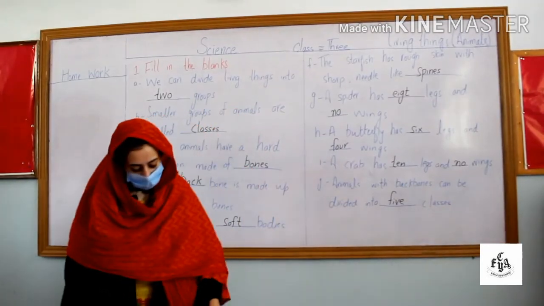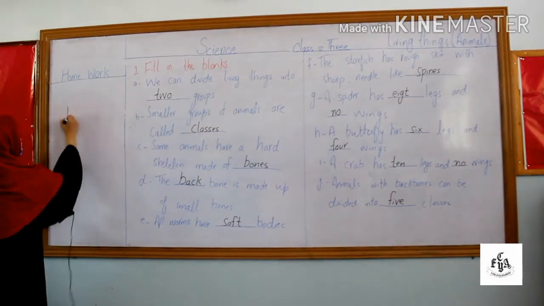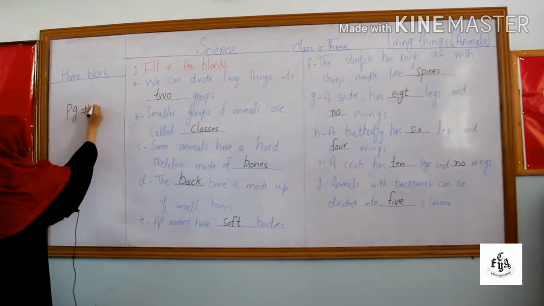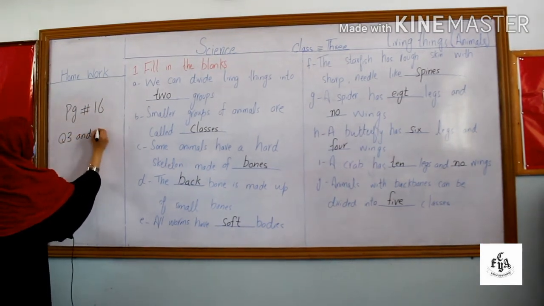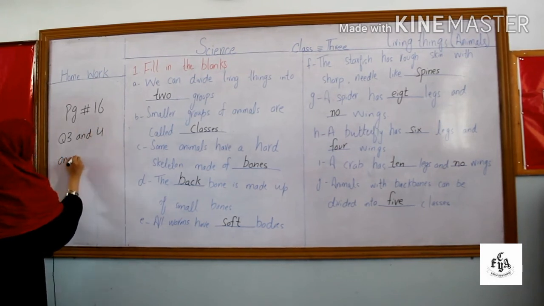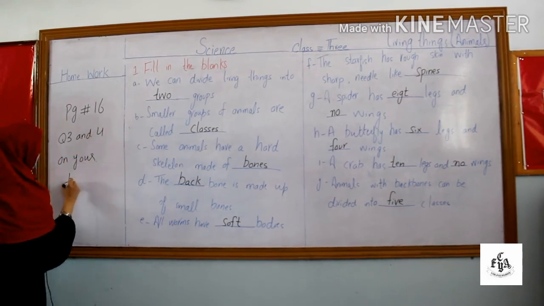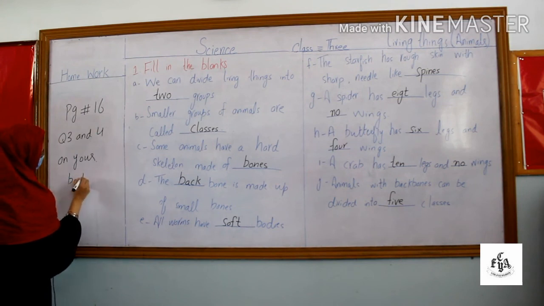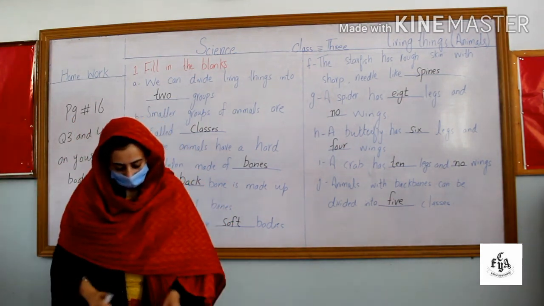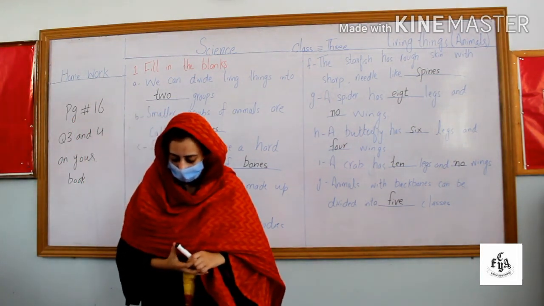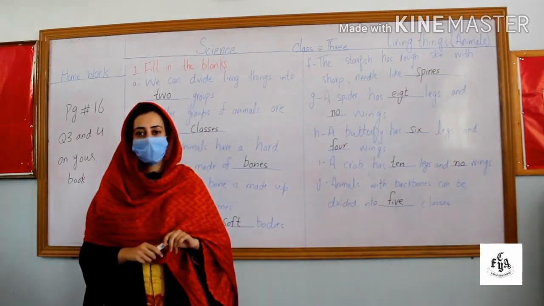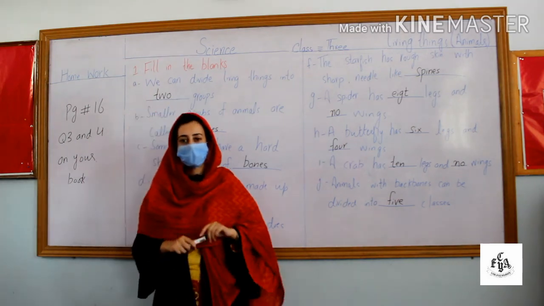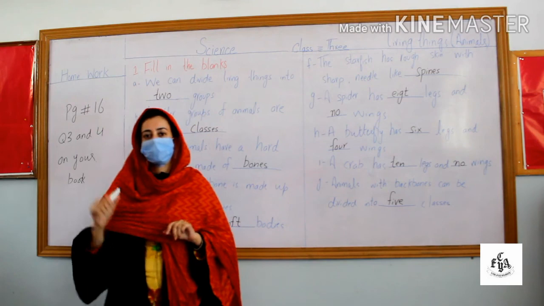Now students, I am giving you homework that is on page number 16. Question number 3 and 4. You have to do this question in your book. You have to do the labeling of honey bee and fish, and also do question number 4, that is the characteristics. The characteristics are already given in the book, but you just have to write the name of the animals in front of these characteristics. Thank you.